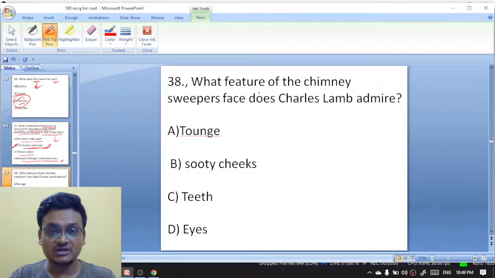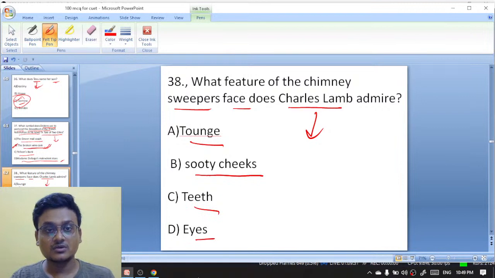What feature of the chimney sweeper's face does Charles Lamb admire? Tongue, sooty cheeks, teeth, eyes. Detailed reading of a text or any poem will help you to answer. Detailed or very careful observation of a text will definitely help you to answer this kind of question.